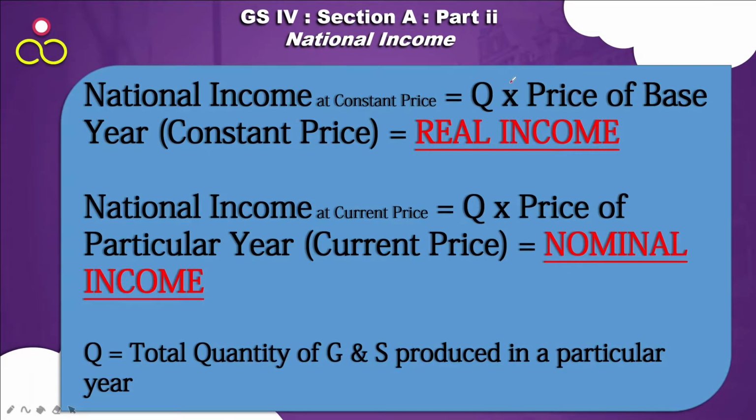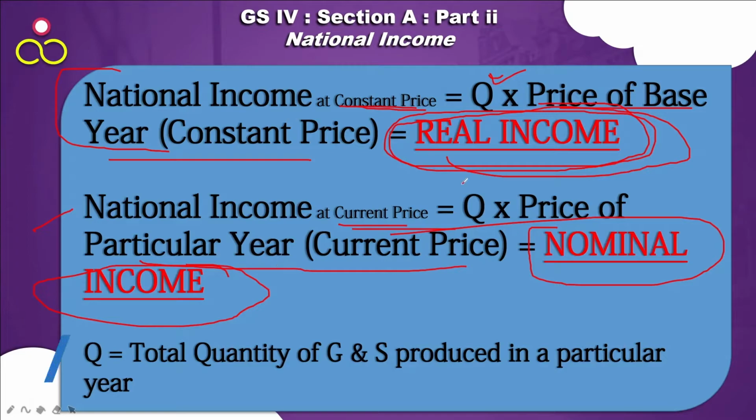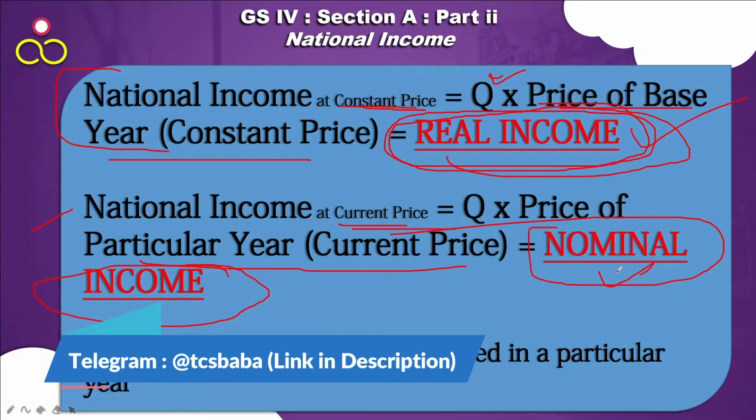Now national income at constant price मतलब क्या था? बेस ईयर का प्राइस. ठीक है, तो national income at constant price is Q, the total quantity of goods and services produced, into the price of base year or constant price. This in other terms is called real income. ठीक है, इसको बोलते हैं real income. And national income at current price means price of the particular year. This is in other terms called nominal income. These are also very important concepts. Real income क्या होता है और nominal income क्या होता है.